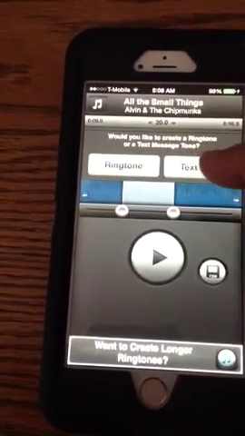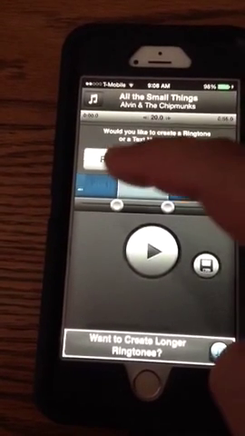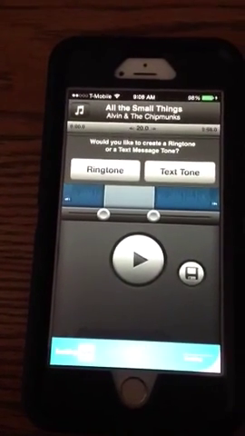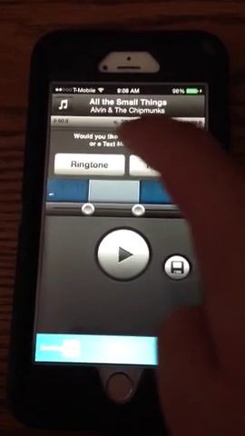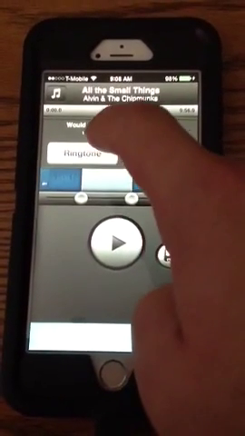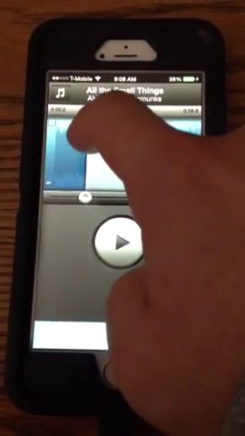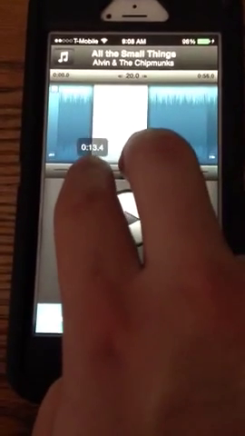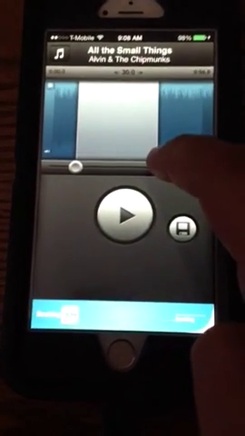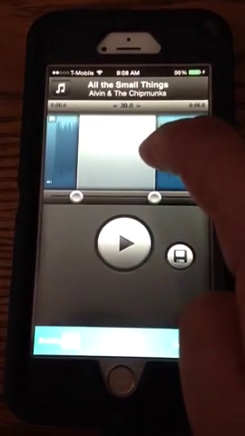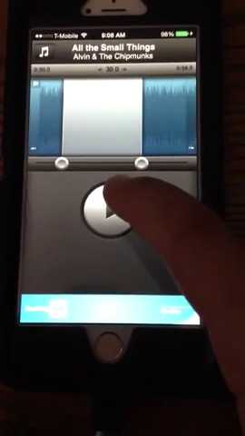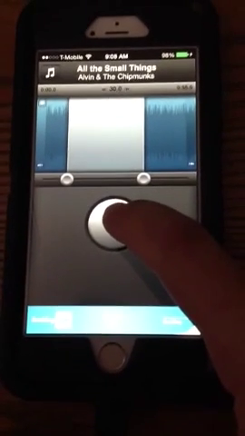Now watch, I can choose to make it either a text tone or a ringtone, but today we're going to do a ringtone, so I'm going to make a ringtone. Okay, now as you can see, this will be the length of how much it'll be playing, so let's listen to an example.